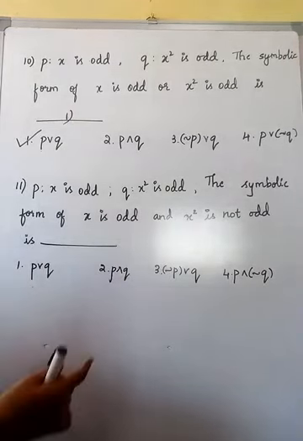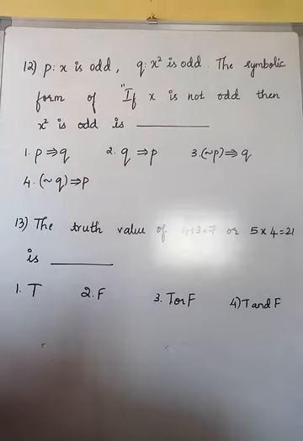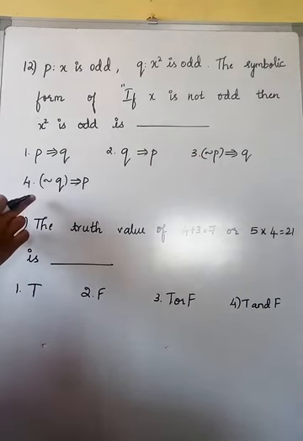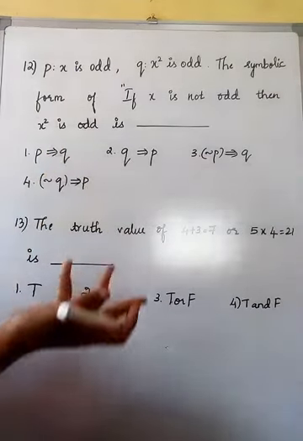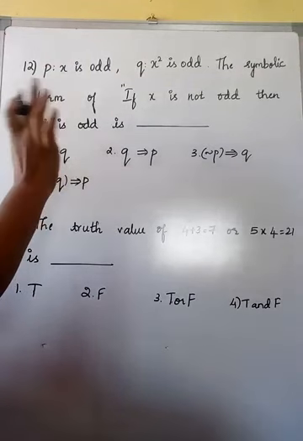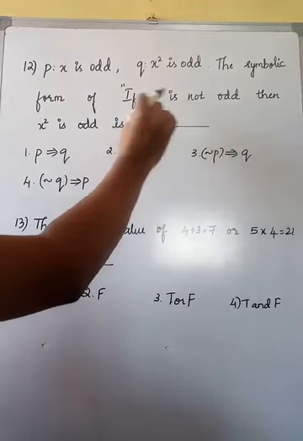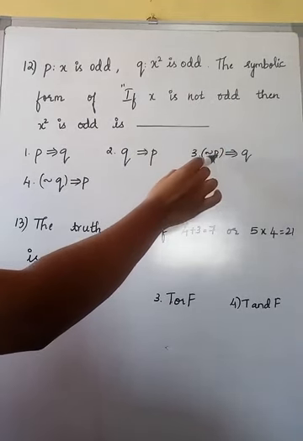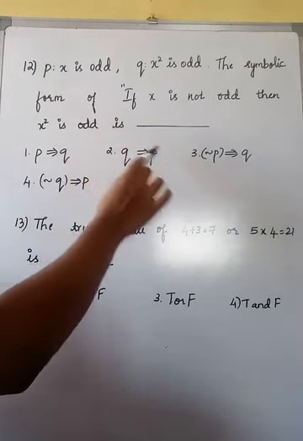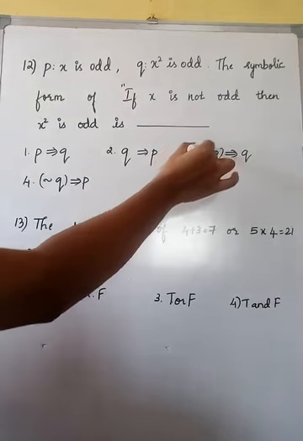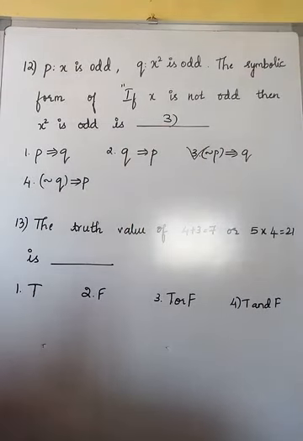Next, P: if x is not odd. So obviously it will not be the first option or the second option. Why? Because here we have the word negation. So obviously we'll go with the option having negation of P. In the fourth option you see negation of Q. Here negation of Q is nowhere mentioned, because x square is odd is directly a component statement. Yes or no? So if I consider this one, implies, if x is not odd, so negation of P. If x is not odd, then x square is odd. So implies Q will remain as it is. So which option is satisfying? The third option is the right answer. Hope it is clear for you all.